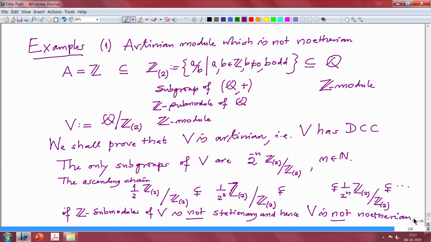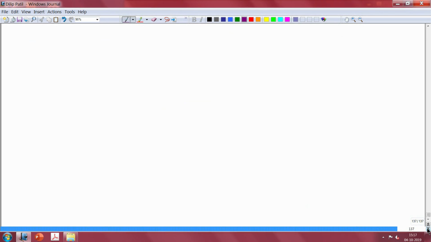Now we still have to prove two things: that it is Artinian, and that these are the only subgroups. Once you prove these are the only subgroups, Artinian is easy. So let me indicate that first. If these are the only subgroups, how do you start a descending chain?